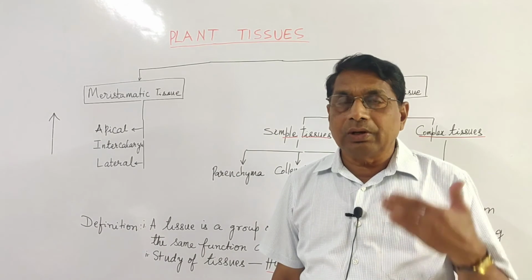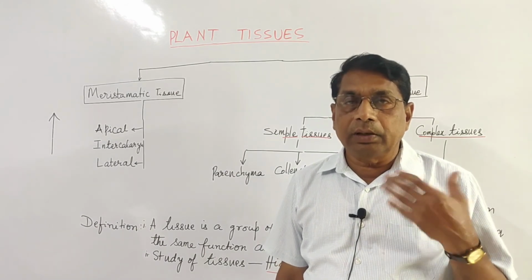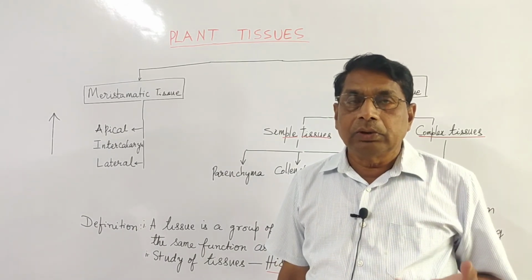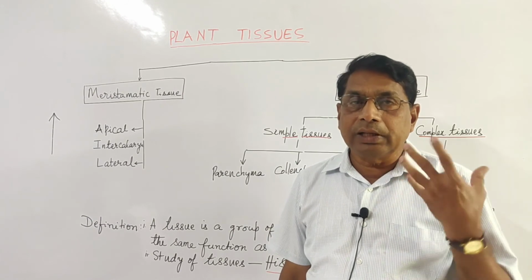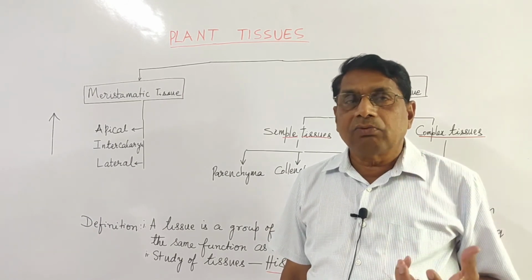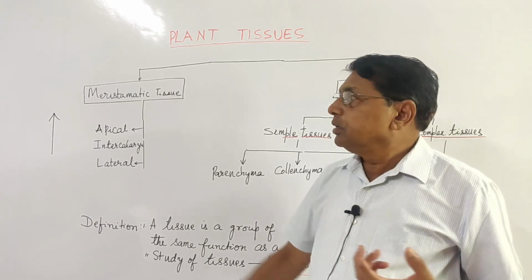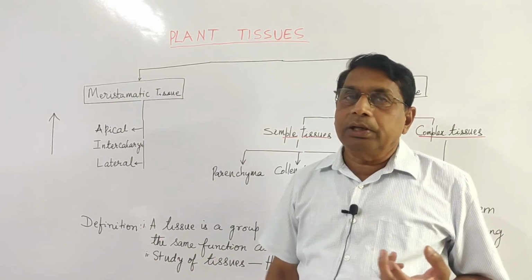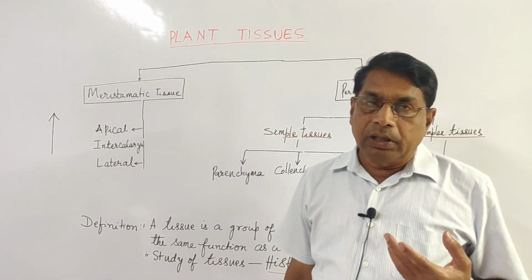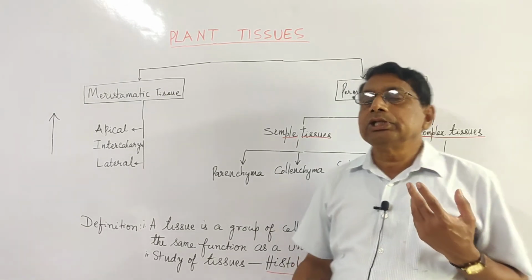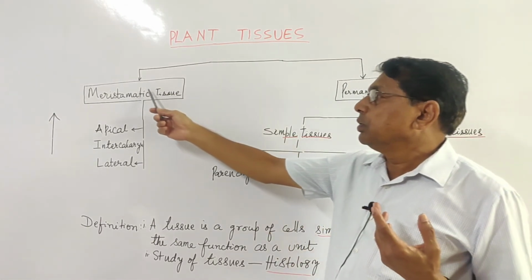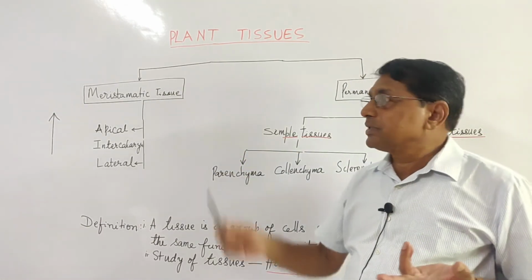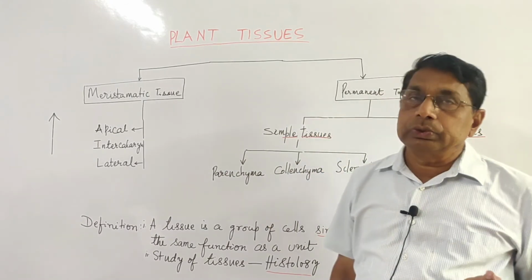Meristematic tissues are always living, very metabolically active, with prominent nucleus, dense cytoplasm. Cell wall is very clear. These cells undergo repeated divisions, and according to the necessity of the plant, those newly produced cells are added to the permanent tissues.